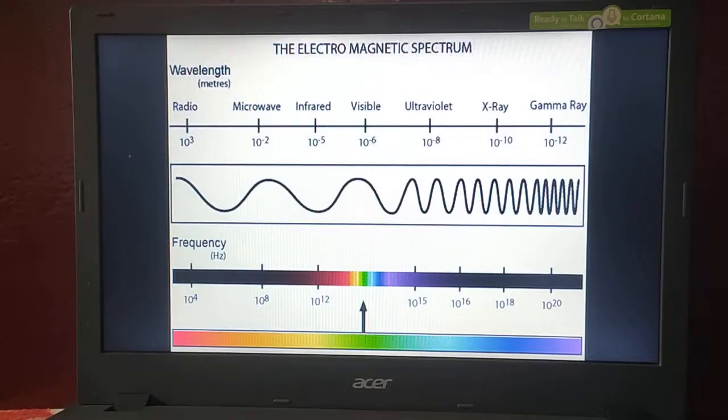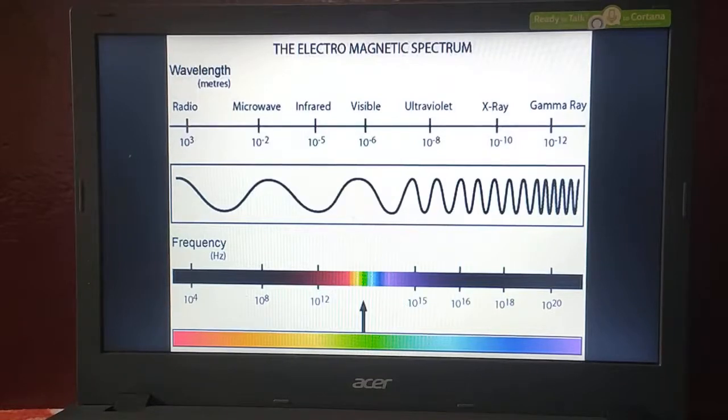What is the meaning of wavelength? That we should know first. Wavelength means how much it is going to travel. What is the distance it is going to cover? That is wavelength. The length of the wave which travels in 1 second is called wavelength. But as frequency increases, wavelength decreases, because wavelength and frequency are inversely proportional to each other.